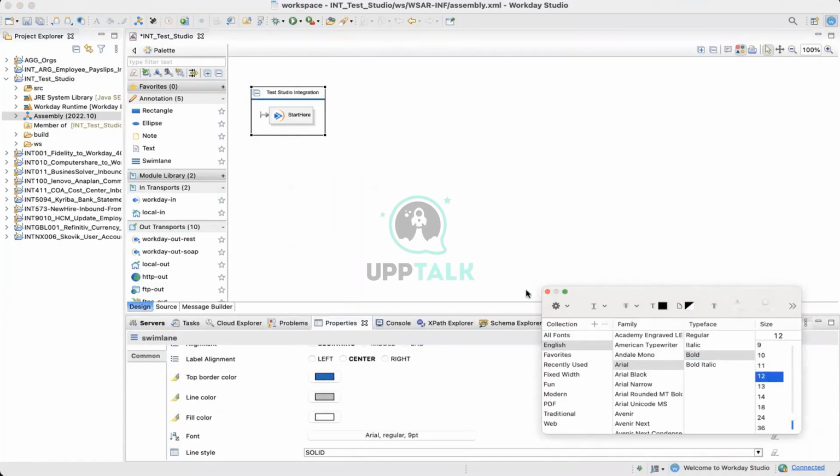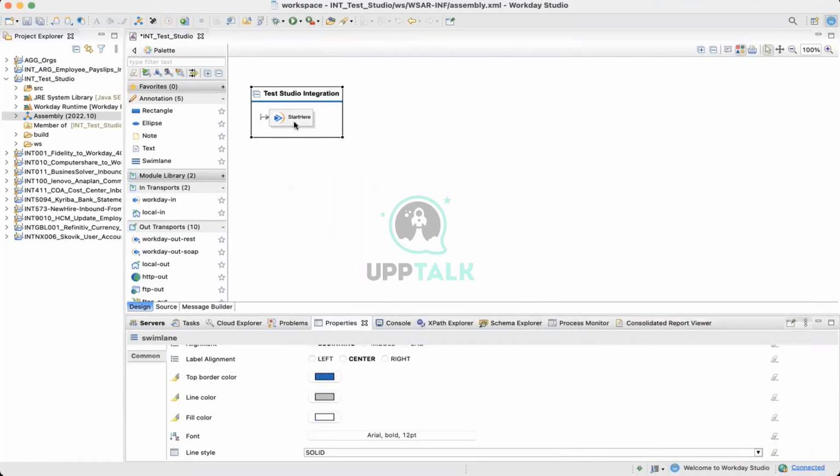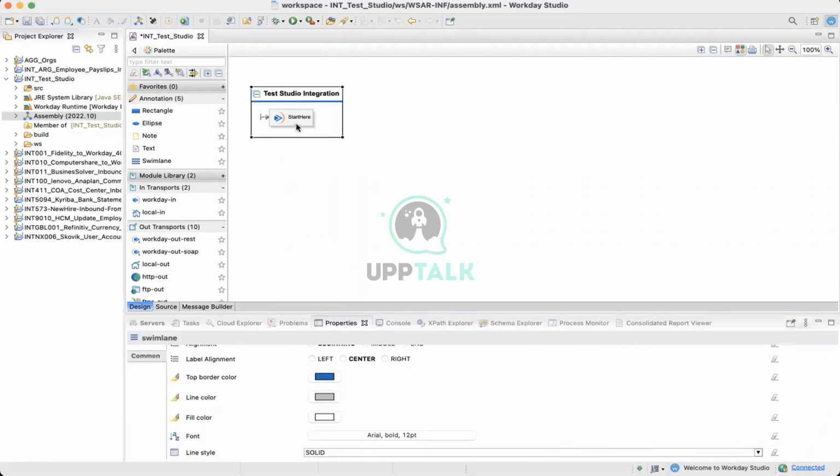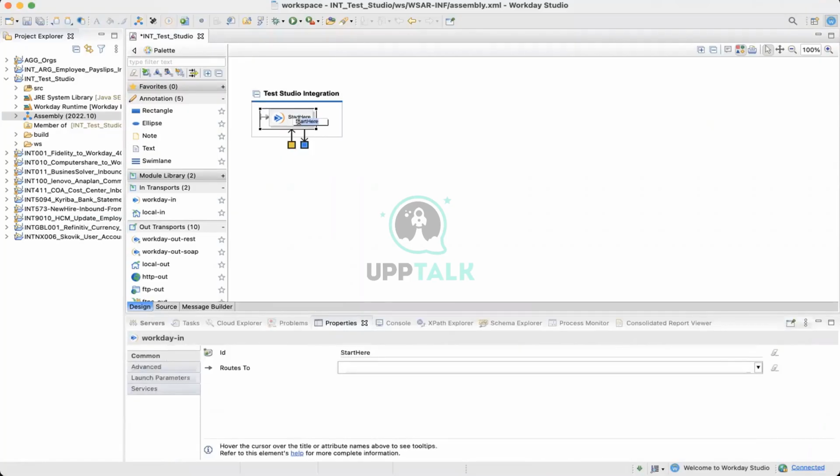Well, now let's see the start here. Start here. You can also change the name, just like your file name. Change any file name on your desktop. You change it by clicking on it twice. Right, same thing. Integration starts here.